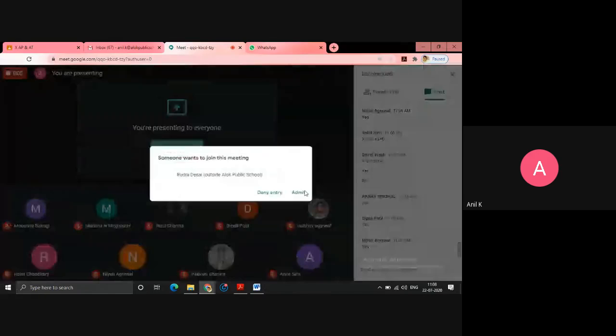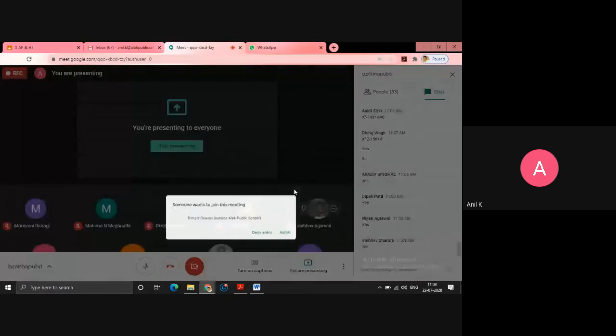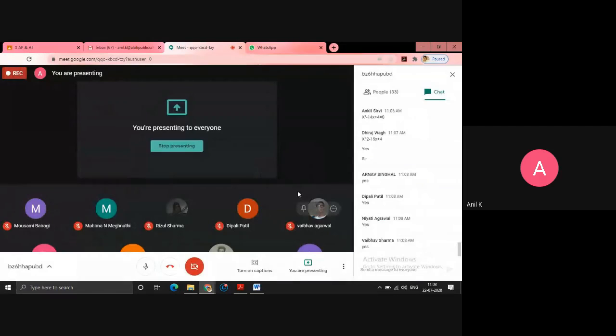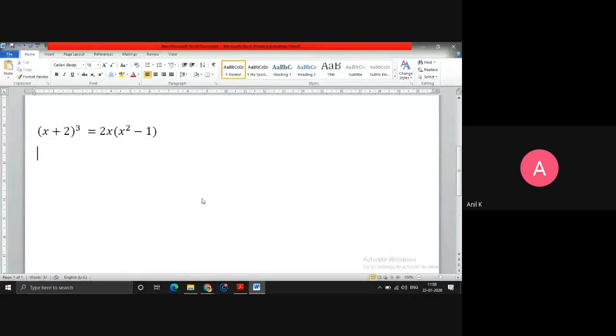Somebody is saying it is a quadratic equation. They are saying yes, yes. But whoever is saying yes, the actual answer is no. Let's see why it is no.